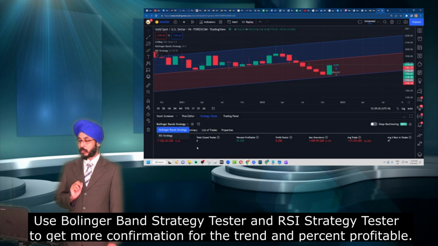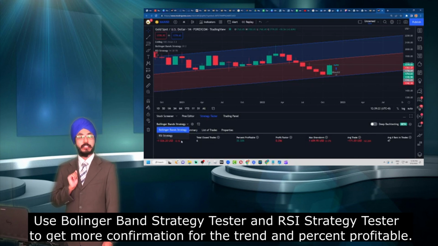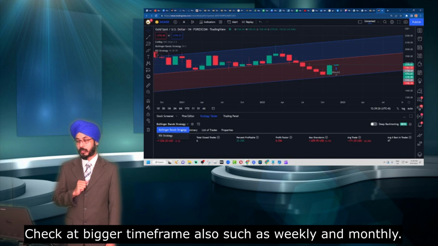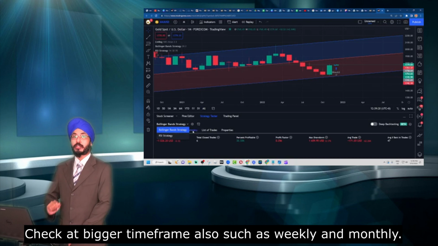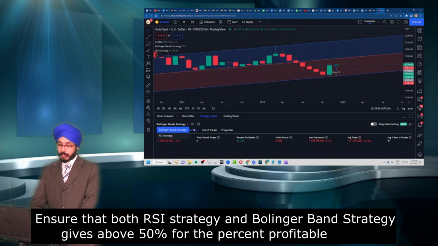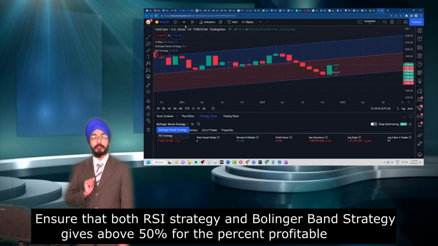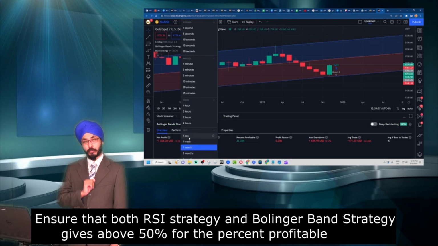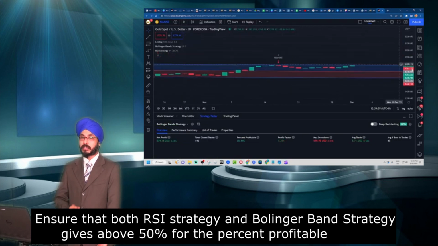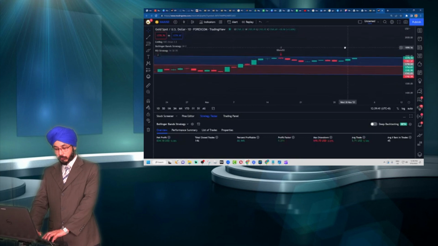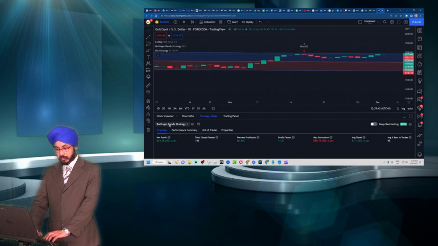We will then use 2 strategy testers to test this. Our first strategy tester is the RSI strategy tester, and the second is the Bollinger Band strategy tester. Depending on you, which one would you like to go with first? You have to ensure that the percent profitable must be above 50% for both the RSI and the Bollinger Band strategy testers.